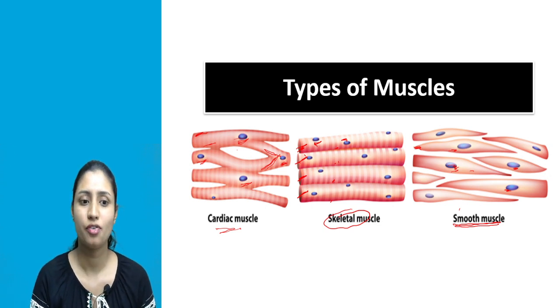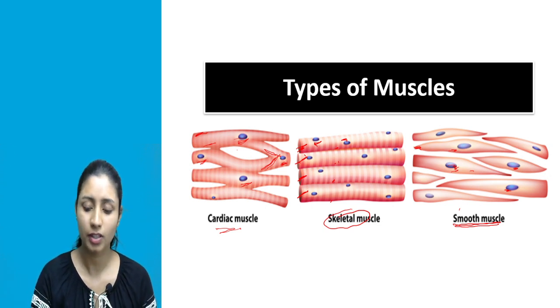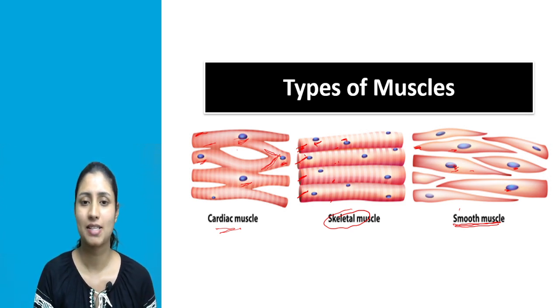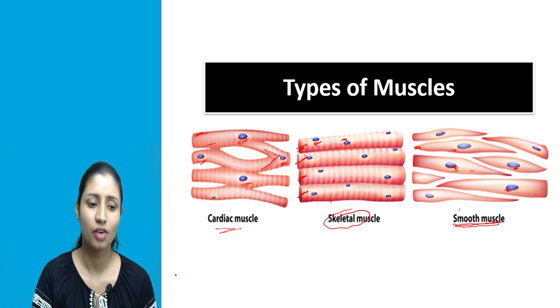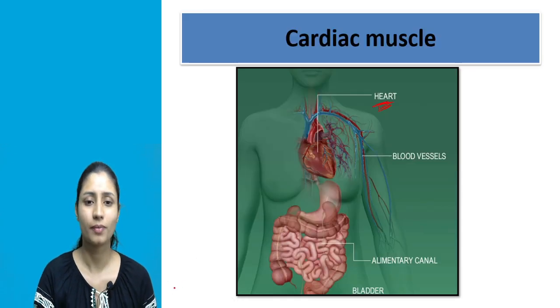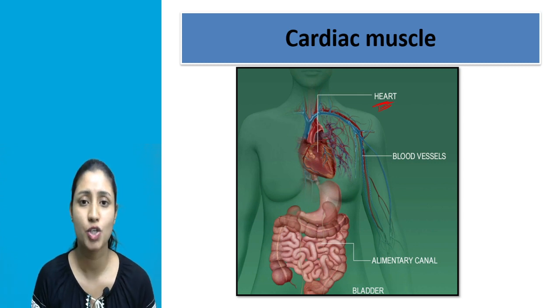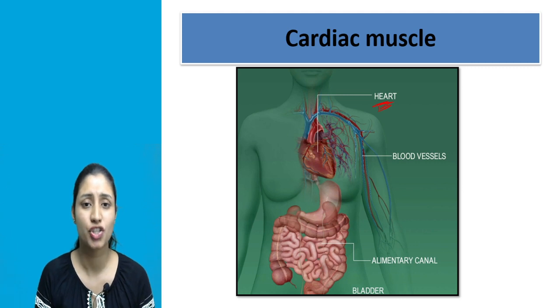Then what is the function of cardiac muscle? As we have known, the location of cardiac muscle is, they are present in our heart. Okay, so their function is also related to heart. As you know, the function of our heart is to pump blood, right? Whenever heart undergoes contraction, blood pours out.